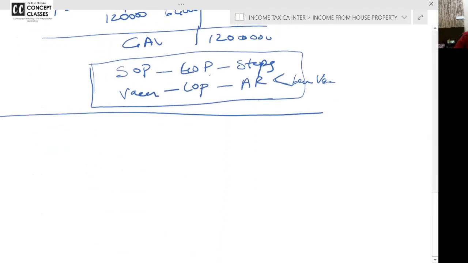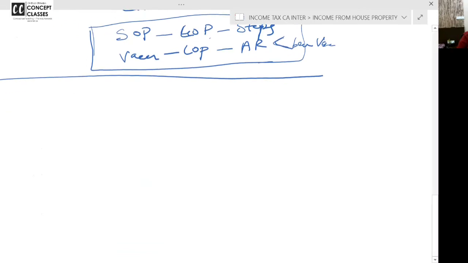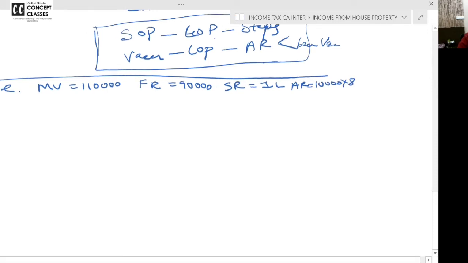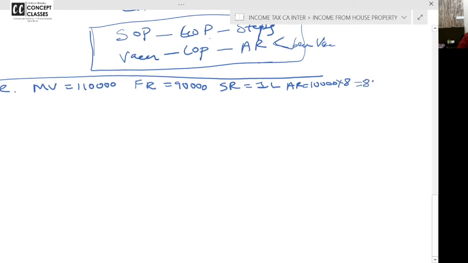Question number 1, EBIT. These are all there in your material. Municipal value is 1,10,000. Fair rent is 90,000. Standard rent is 1 lakh and actual rent is 10,000 into 8, 80,000. Superb question. After this question, I promise you will not have any doubts.